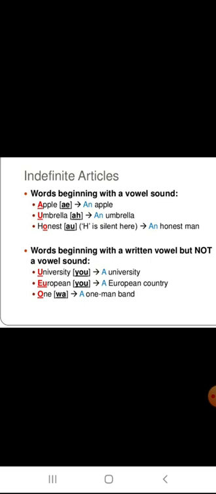Words that begin with a written vowel but not a vowel sound. Only the letter is a vowel but the sound is a consonant. University, U is not a vowel sound. So, a university. European, here E is a vowel letter but the sound is U. So, a European country. Own, one. A one man band. Here it is a wa sound.